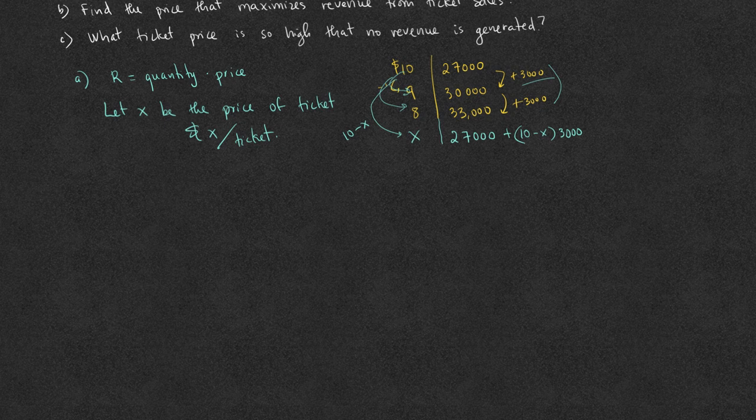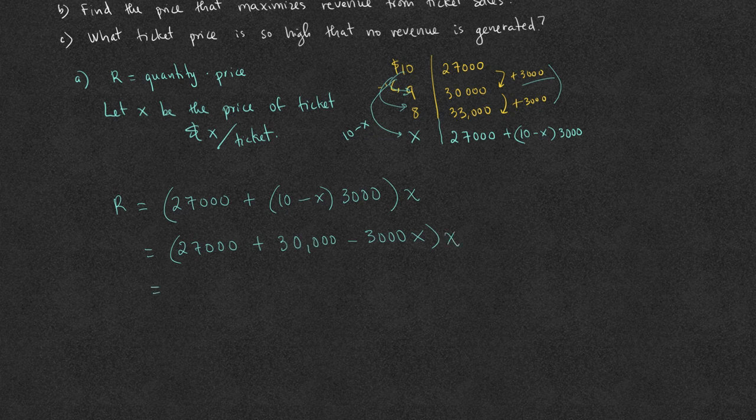The revenue is therefore the quantity, which is 27,000 plus 10 minus x times 3,000, times the price, which is x. Let's simplify this. This is 27,000 plus 3,000 times 10, which is 30,000, minus 3,000x, times x. 27,000 plus 30,000 is 57,000 minus 3,000x, times x.